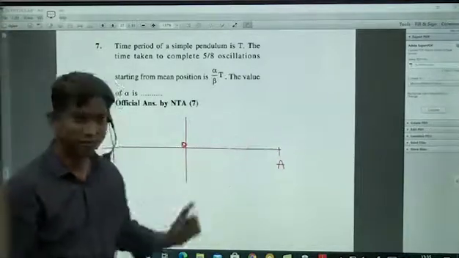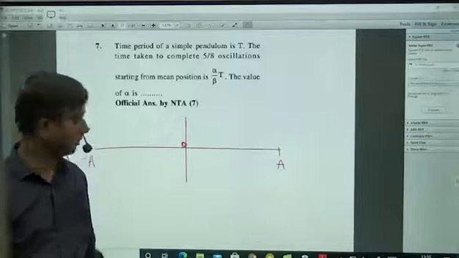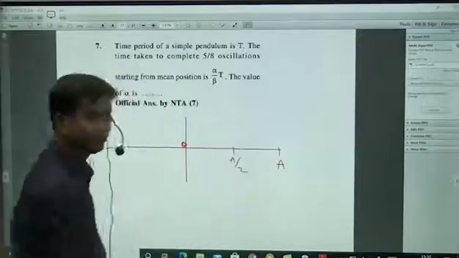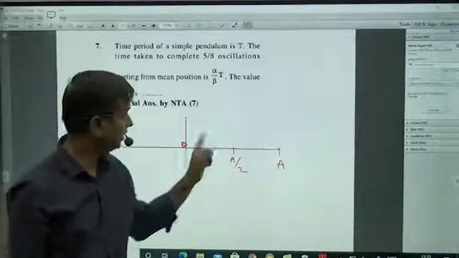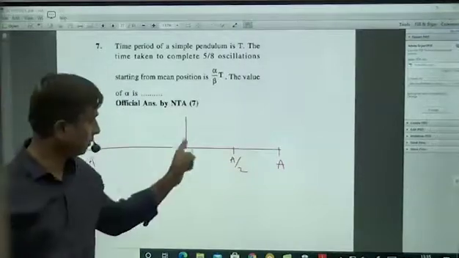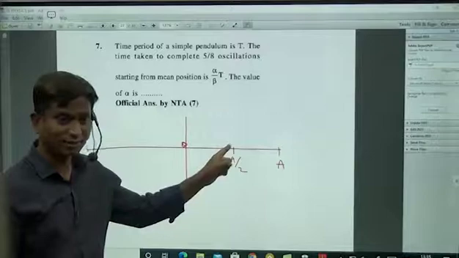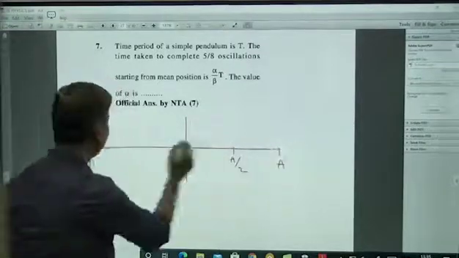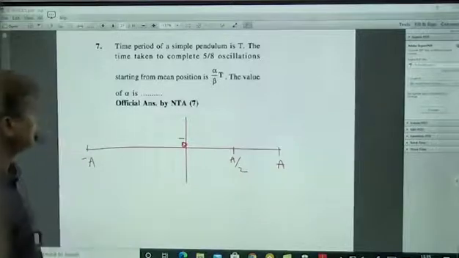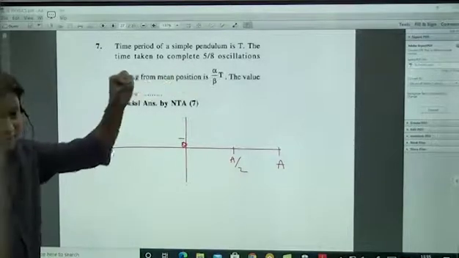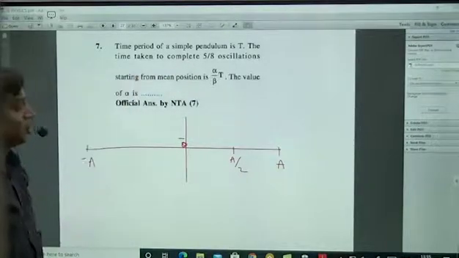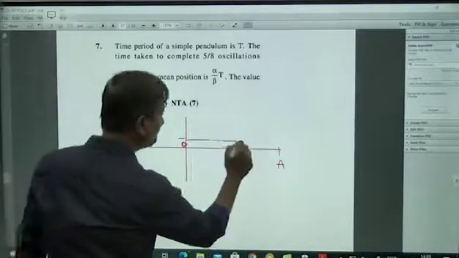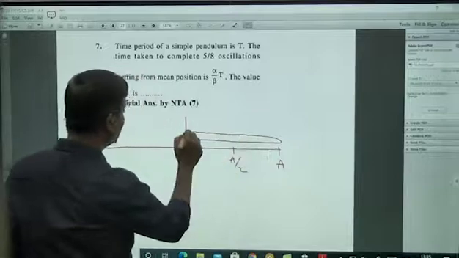Here to here is 1/4 oscillation. Here to here is 1/8. This is A by 2. Here to here it is 1/8 oscillation. Here to here means 1/4. One oscillation means here to here and back. One oscillation total. But they are asking 5/8. 5/8 means how many 1/8? 5. So 1/8, 1/8, 1/8, 1/8, and 1/8.